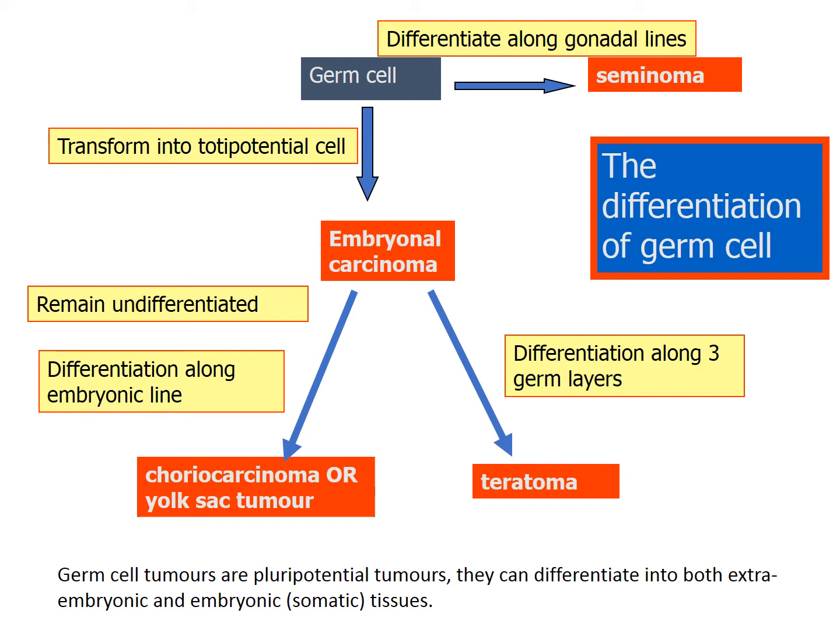Germ cell tumors are pluripotential tumors in that they can differentiate into both extraembryonic and embryonic tissues. They can differentiate along the gonadal lines to form seminoma. Germ cells can transform into totipotential cells into embryonal carcinoma, which further divide and differentiate along three germ cell lines to form teratoma, or differentiate along extraembryonic lines to form choriocarcinoma or yolk sac tumor.